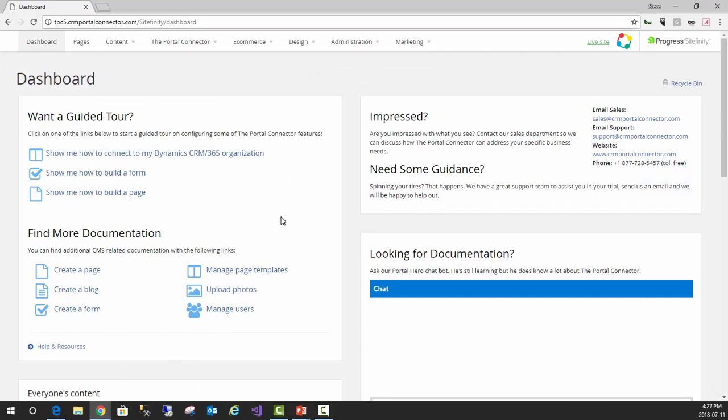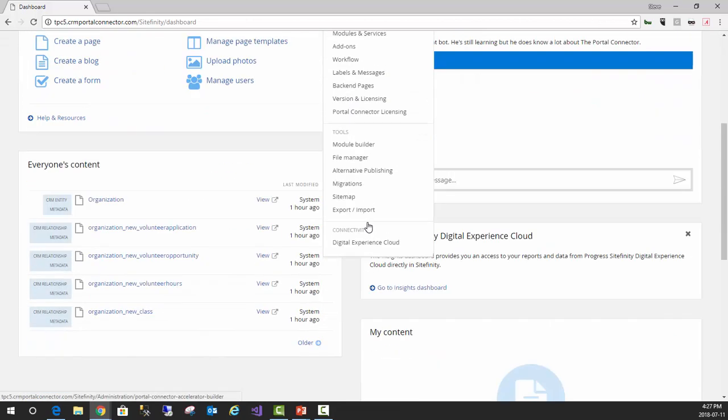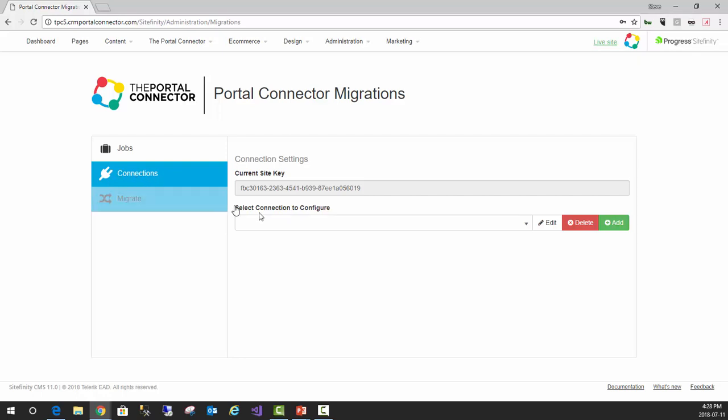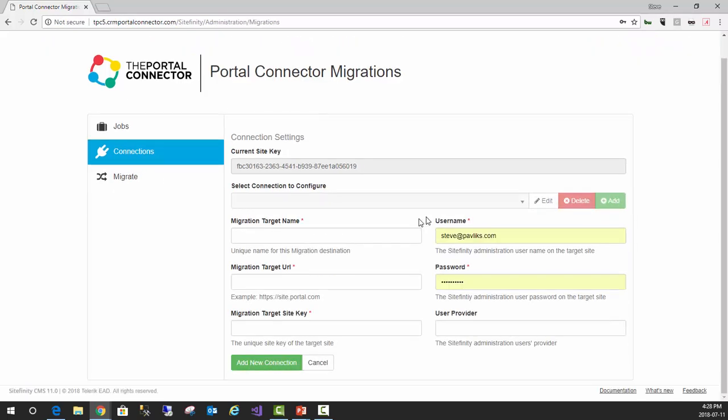So to access migrations, it is under the administration menu. Under migrations, the first step is to create a connection. So clicking on connections, add. This is really where we define where we want to push that content to. So we'll give it a target name, and we'll call this production, possibly. The URL, and we're calling this TPC migrate.crmportalconnector.com.